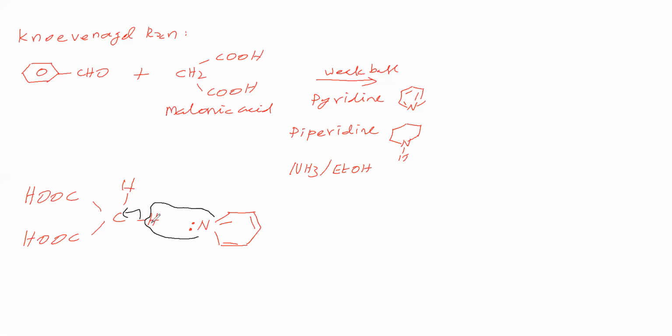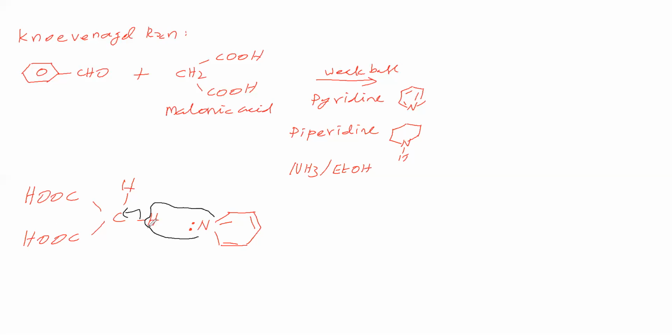This hydrogen has higher acidic nature, because this electron withdrawing group and this electron withdrawing group both make it more acidic. Because of the two electron withdrawing groups, this hydrogen is abstracted even by a weak base.